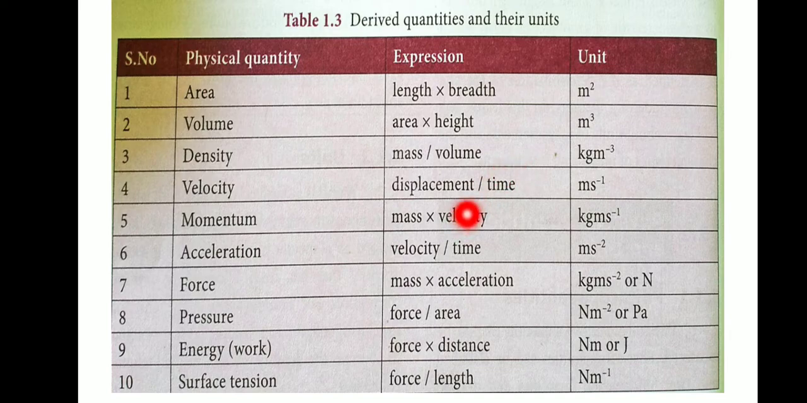Next one, velocity: displacement divided by time. Unit, meter second inverse. Next, momentum: mass and velocity. Unit, kilogram meter second inverse. And acceleration: velocity divided by time. Unit, meter second inverse, meter by second square.